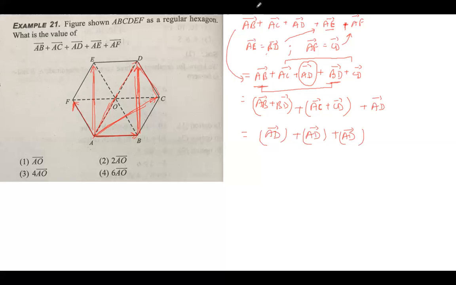So now we have three vectors, AD plus AD plus AD, which is 3 times AD. And O is the midpoint of AD, so 3 times AD can be written as 3 times twice the vector AO, which is 6 times vector AO. So the answer option is 4, 6 times AO.